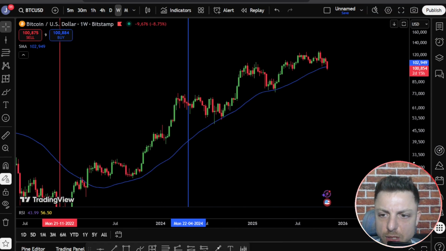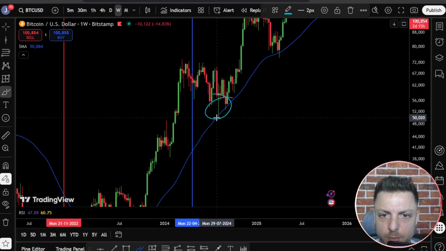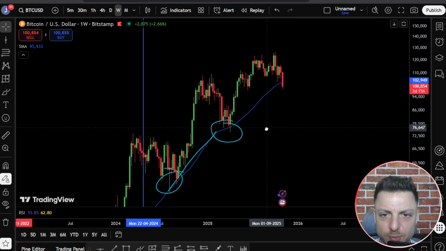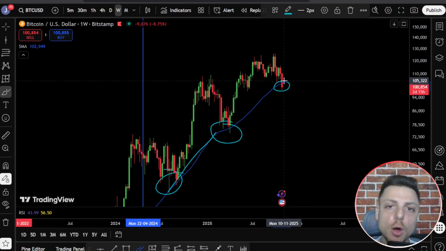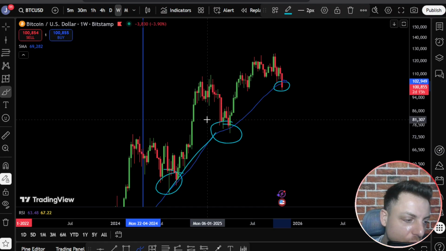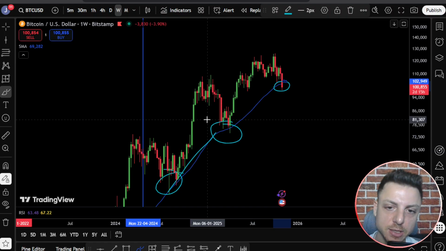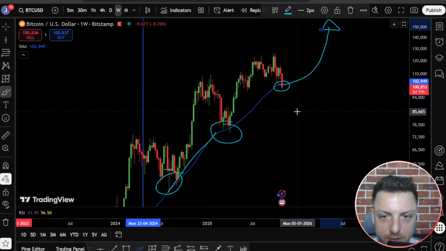Okay. So a lot of people are talking back here. We had the bounce, and then we had that massive continuation. We had the bounce when we came into the tariffs and everything. And right here, we're now bouncing off the 50 simple moving average. Everyone's been calling this on Twitter. A lot of people have been calling this on YouTube and saying, okay, this is going to be the next low. We're now going to continue well into the $150,000 region.